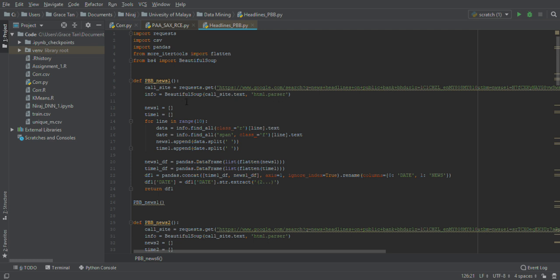We use Beautiful Soup with the HTML parser to get the text out of the web page, and we convert it to text and assign it to a variable by the name info.